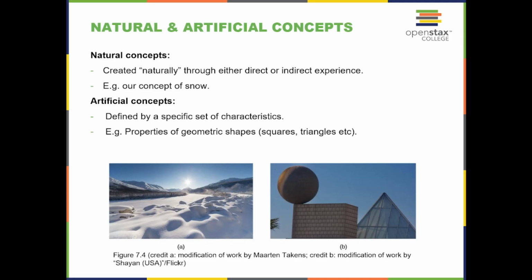Natural and artificial concepts. Natural concepts are created naturally through either direct or indirect experience. Example, our concept of snow. Artificial concepts are defined by a specific set of characteristics. Example, properties of geometric shapes like squares, triangles, etc.